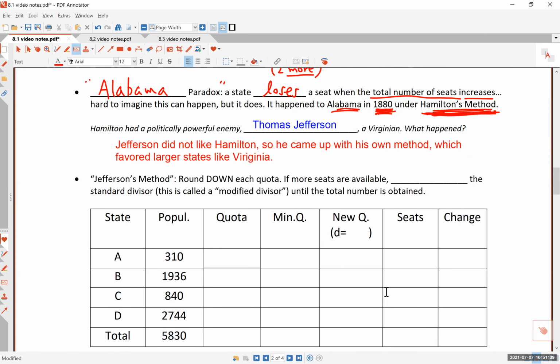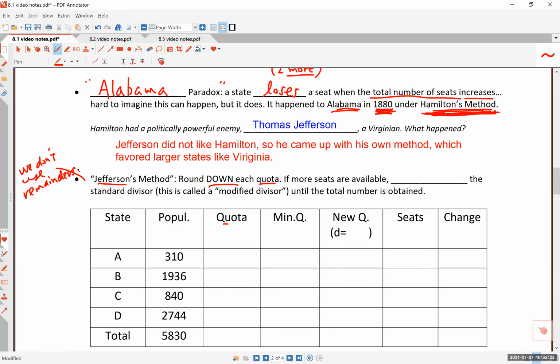All right, in Jefferson's method, what we do is this. Now again, you have to remember these two methods. By the way, there are like 3 or 4 other methods described in the book in this section, but because of our time constraints, we are only going to focus on Hamilton's method and Jefferson's method. So just focus on these two methods. Under Jefferson's method, we actually round down each quota. We're not going to even consider the remainders, the portions after the decimal point.